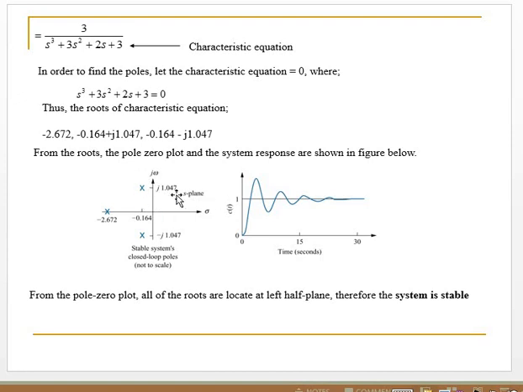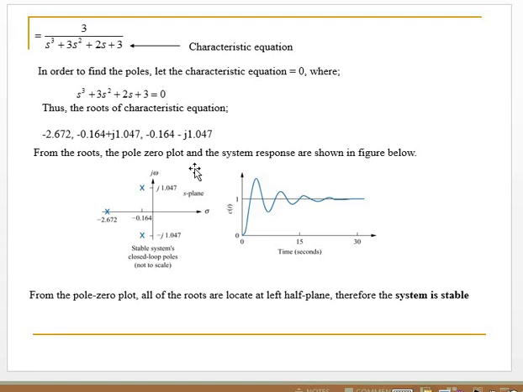Thus the roots of the characteristic equation are S1 equals minus 2.672, S2 equals minus 0.164 plus j1.047, and S3 equals minus 0.167 minus j1.047.